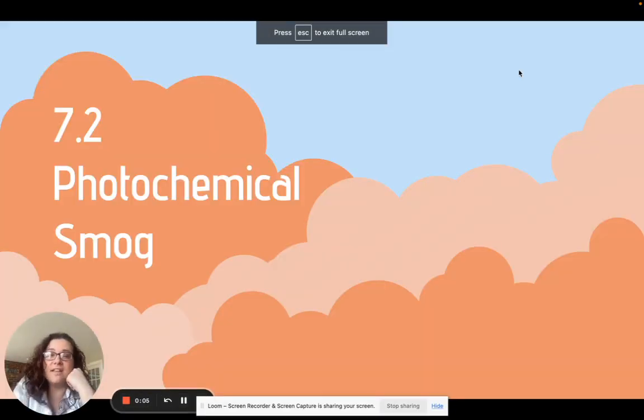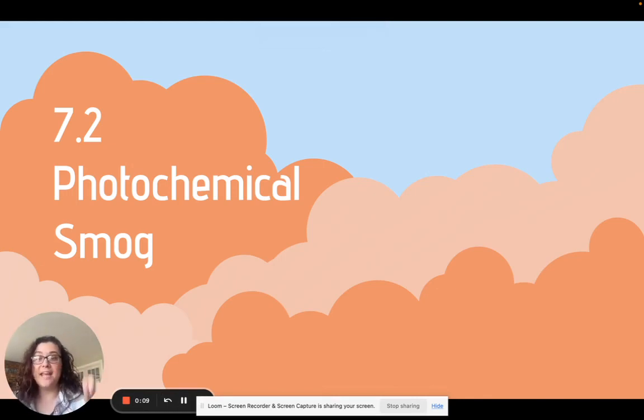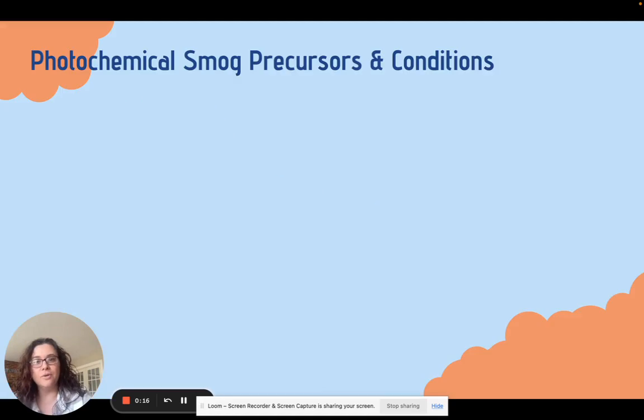So today we're going to focus on secondary pollutants, mainly photochemical smog and how that's formed, and also tropospheric ozone. We are going to do quite a bit of whiteboarding in class with this, so it's really important that we get this in our notes, but don't worry if you're feeling a little overwhelmed because we'll practice with it.